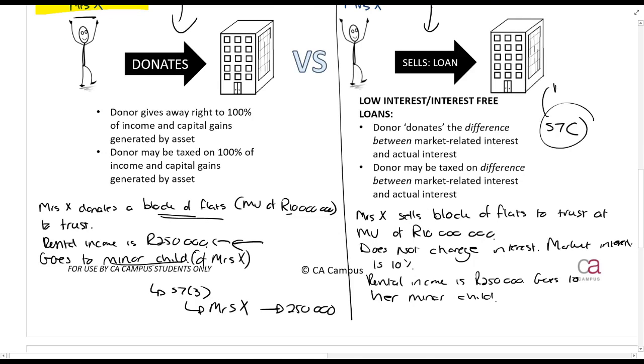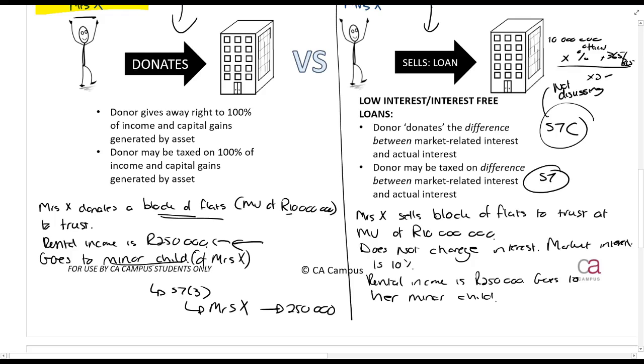I'm not discussing it here, but basically it would be the market value times the official interest percentage, times the number of days in the year. I'm assuming it's for the whole year. And that times 20% is the donations tax. Right, that whole story. What I want to talk about now is the Section 7 implications here.